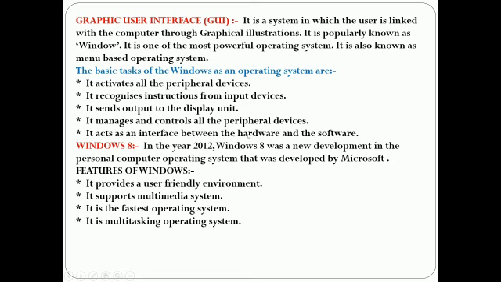means it helps to communicate between hardware and software as an interface. Windows 8. In the year 2012, Windows 8 was a new development in the personal computer operating system. It was also developed by Microsoft.